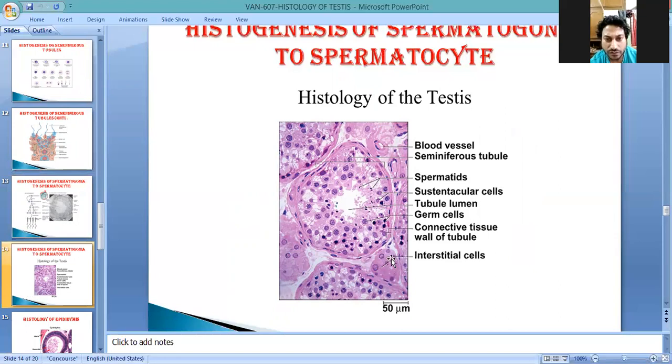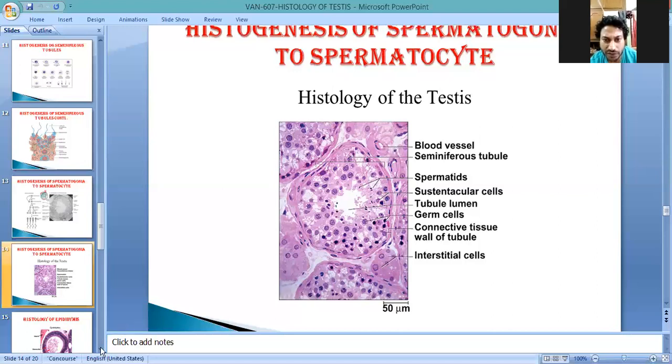Leydig cells, also known as interstitial cells, are located between the seminiferous tubules. You see here the wall, made up of four to five thick layers of basement membrane, and these sustentacular cells mean Sertoli cells. These are the Sertoli cells, and outside, the blood vessels are also present.